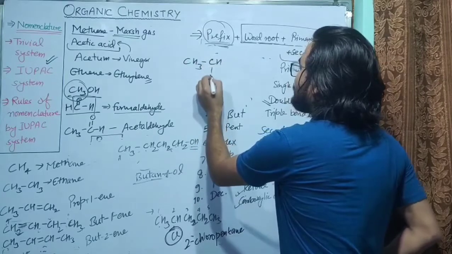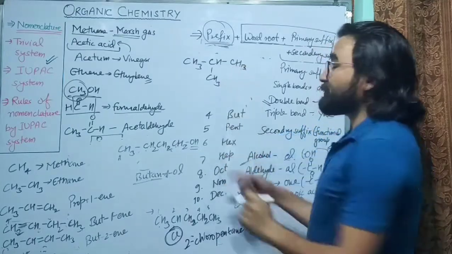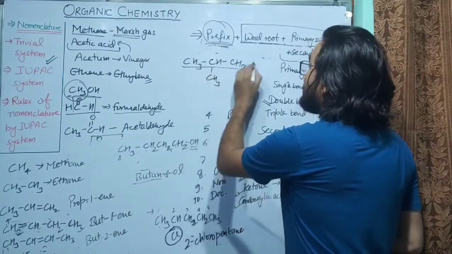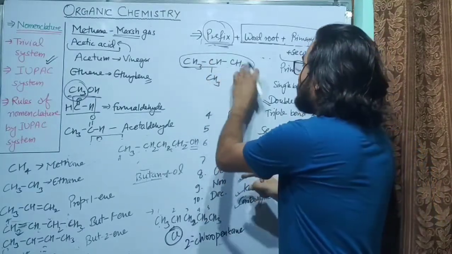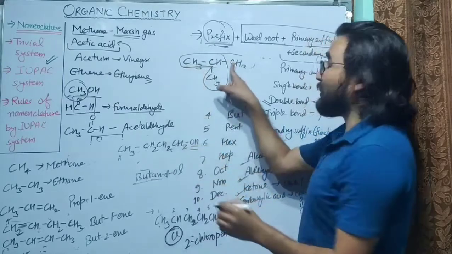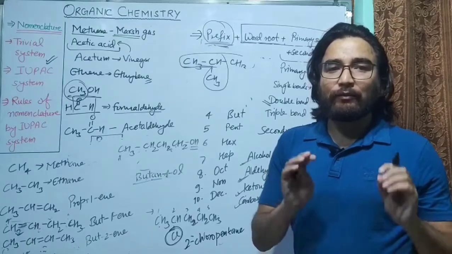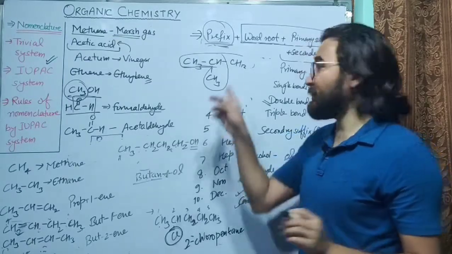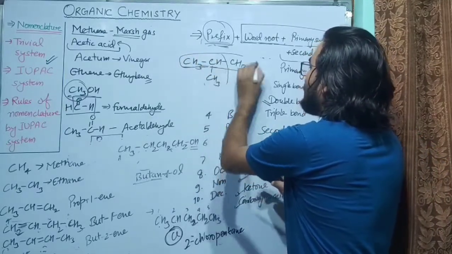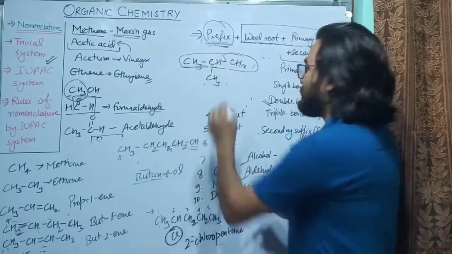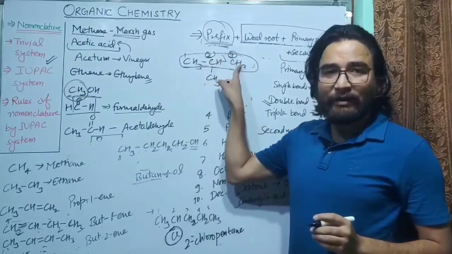CH3, CH, CH3, CH2 or CH3. Now if you can see here, there are only 3 carbon atoms in the chain, because this is not in the chain. You have to see the longest possible chain. Whatever the way, the longest possible chain in this case can have only 3 carbon atoms. So 1, 2, 3, or in this way 1, 2, 3. You can use either way. Now only these 3 carbon atoms are in the chain.